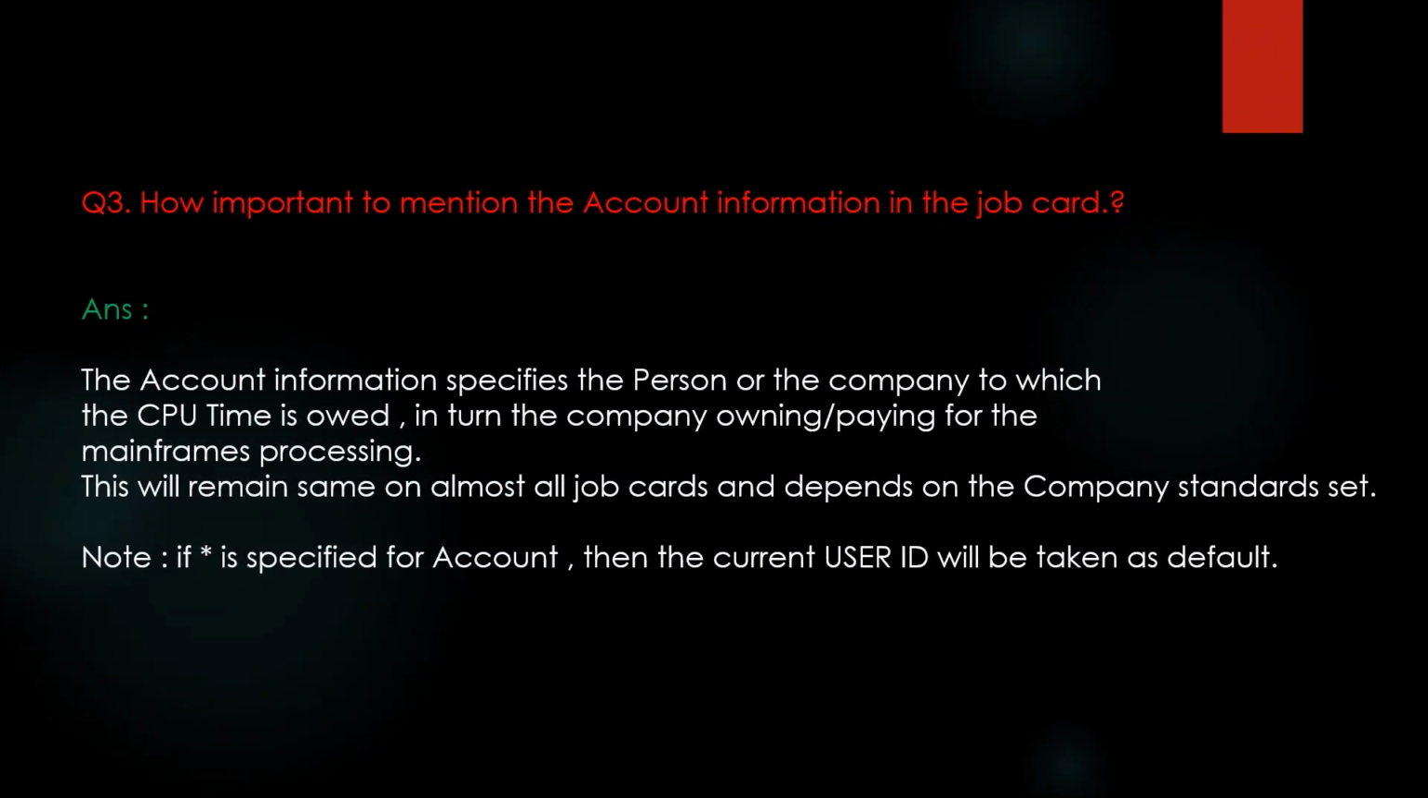Let's see the next question. How important is it to mention the account information in the job card? Answer would be, the account information specifies the person or the company to which the CPU time is owed. In turn, the company owning or paying for the mainframe's processing. This will remain the same on almost all the job cards and it will depend on the company's standard set.